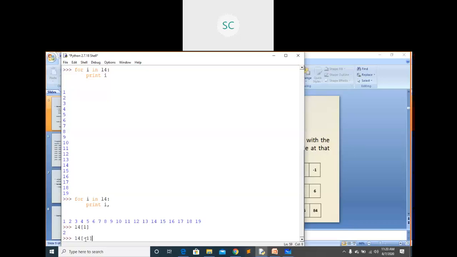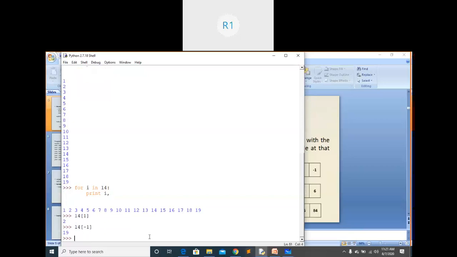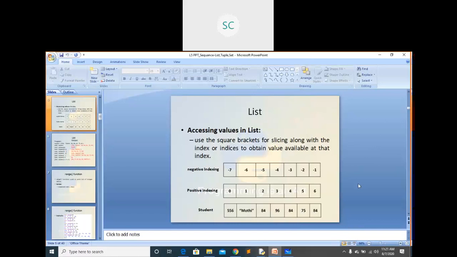What is the value we will get now? I'm using negative indexing. 19 we will get, because negative index starts from here: -1, -2, -3, like that. You can retrieve either by using positive index or negative index.